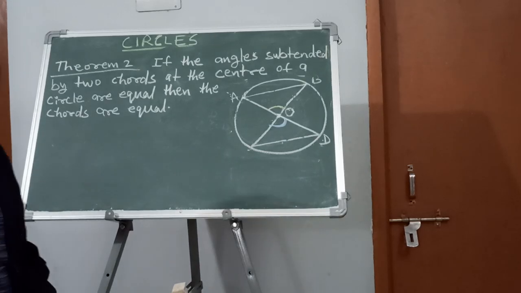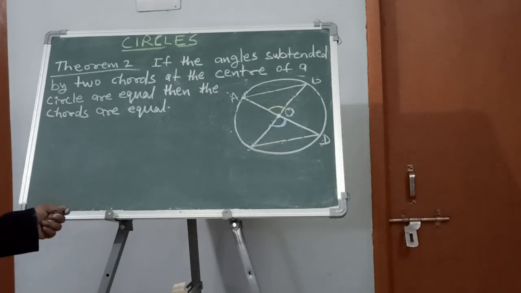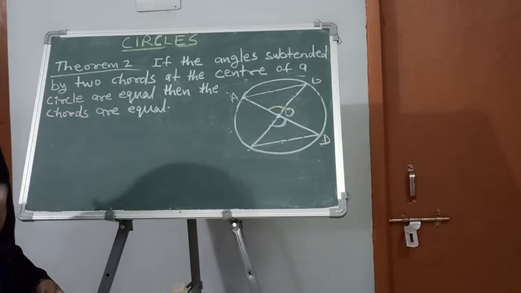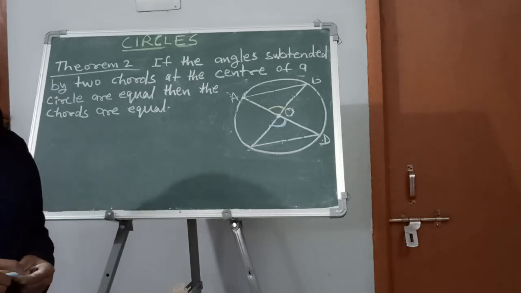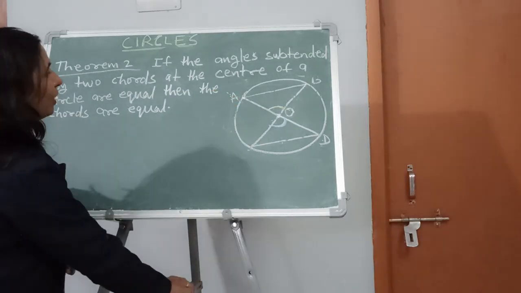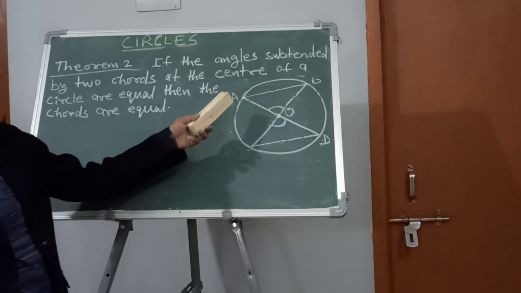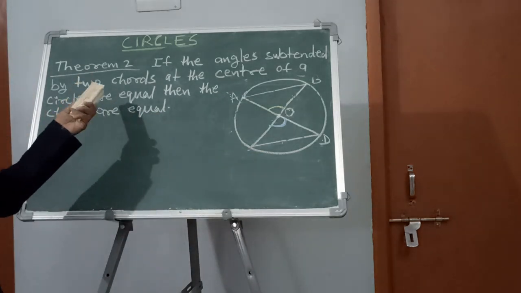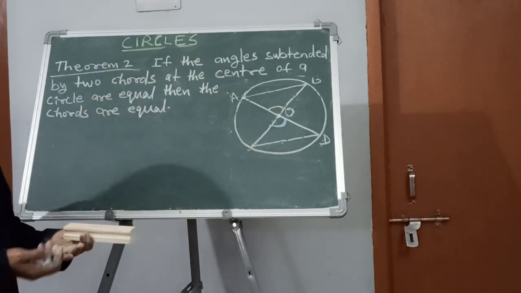Okay. So I think you must have completed theorem 1. So let us try to do theorem 2. Theorem 2 is the converse of theorem 1. Just now we have completed theorem 1, in which we have shown that equal chords subtend equal angles at the center. Now what is the converse of this theorem? Let us see the statement and try to understand through this diagram.